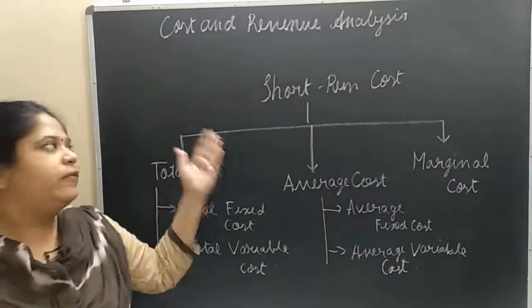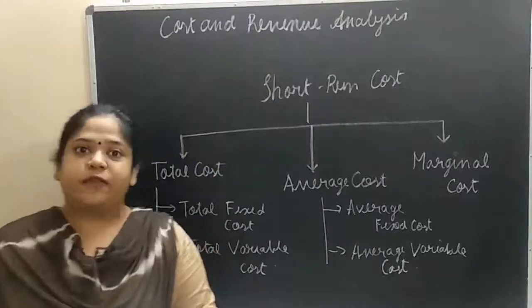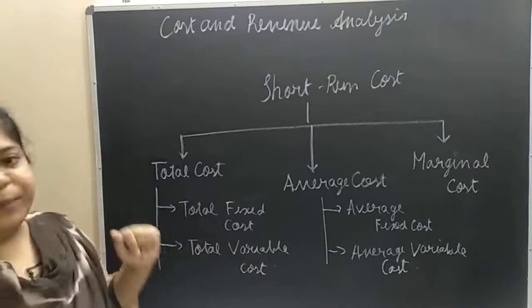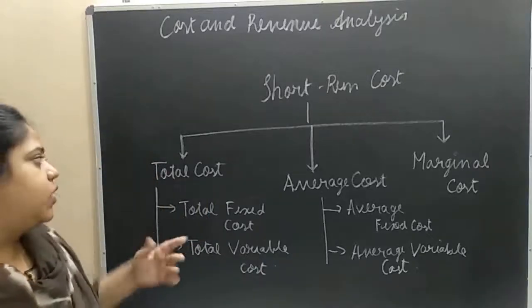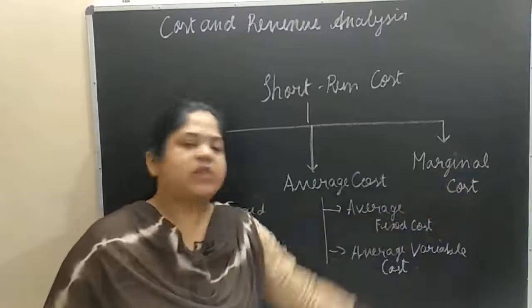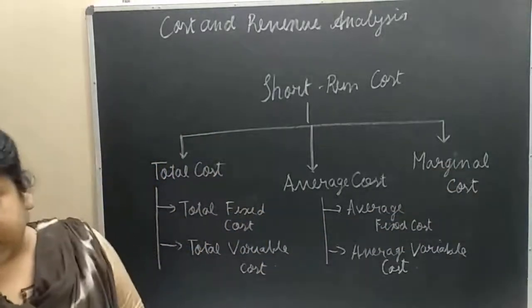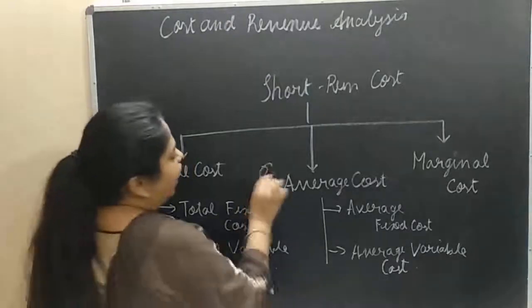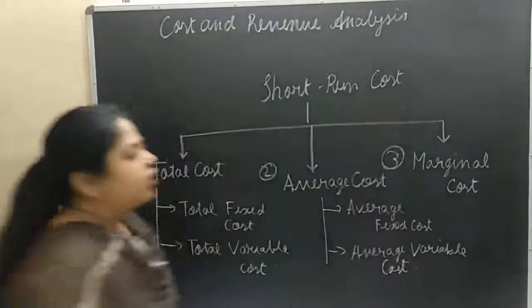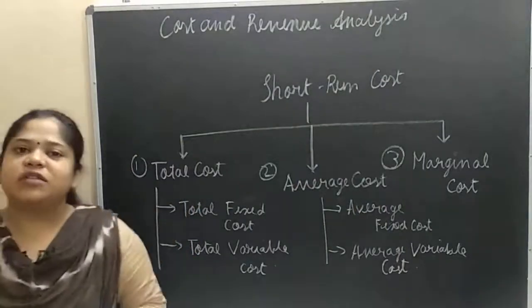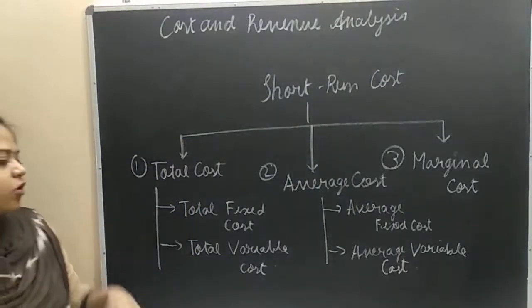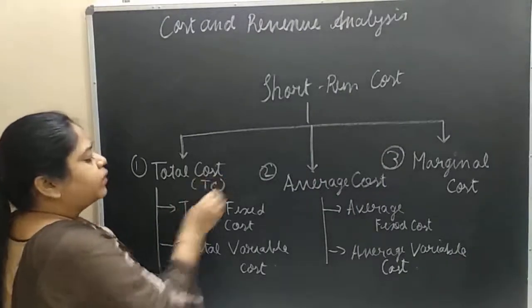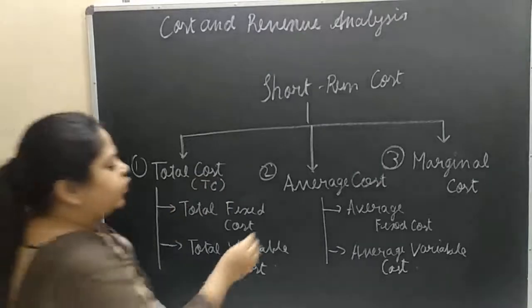In today's module, we will be doing the classification of short-run cost. The short-run costs are classified into three categories: total cost, average cost and marginal cost. Total cost is further divided into total fixed cost and total variable cost. Total cost is also called TC. TC is further divided into TFC